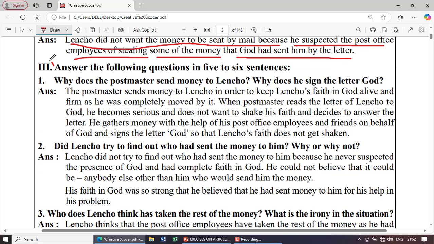Now we'll discuss 3 marks questions. Answer the following questions in 5 to 6 sentences.